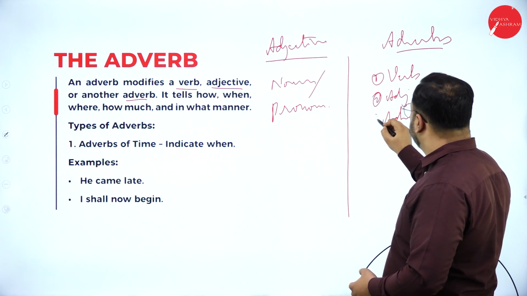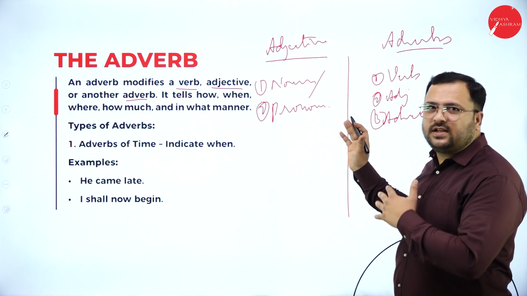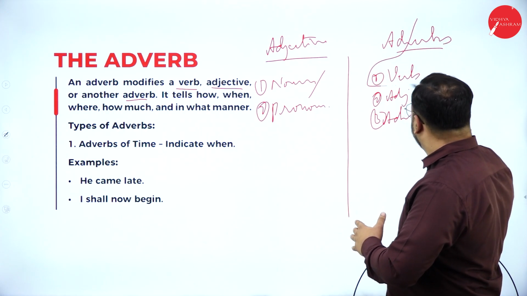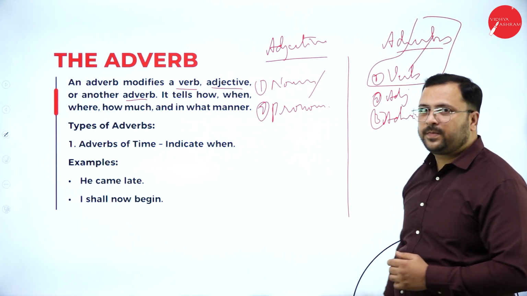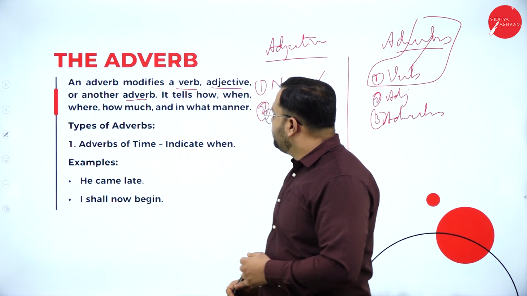1, 2, 3. Here only 1 and 2. So this is the difference between adjective and adverb. To make it simple, remember this: verbs, adverbs. There are many types of adverbs.